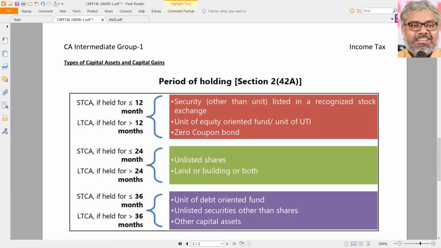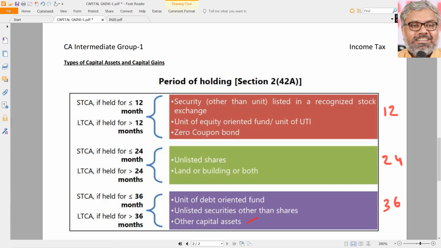So the important point to note is whether a particular asset is a short-term capital asset or a long-term capital asset. There are three categories we have to look at. There is one category where we have to look at a period of 12 months, another category where we have to look at a period of 24 months, and another where we have to look at a period of 36 months. What is the generic category? Let us start from the bottom. Basically, for any capital asset, we have to look at 36 months only.